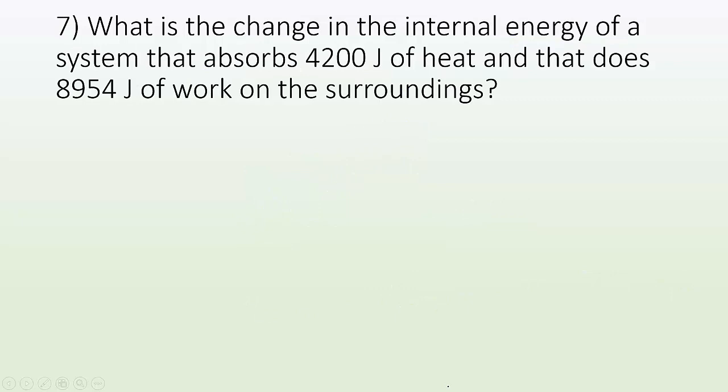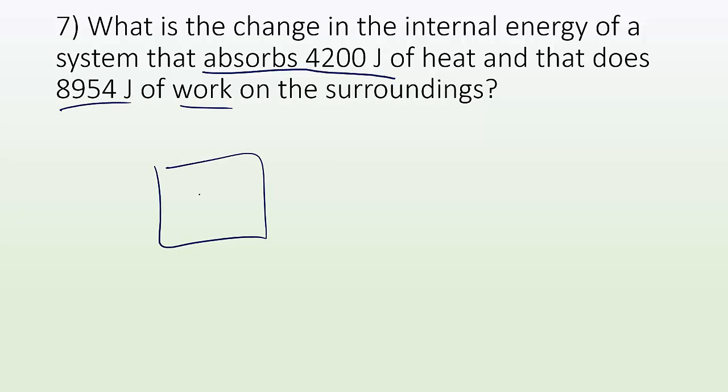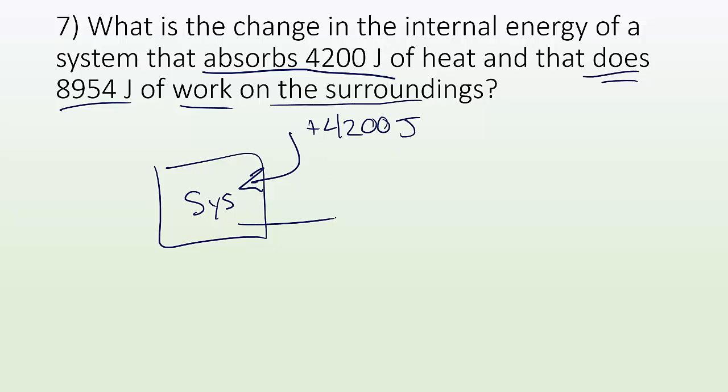7. What is the change in the internal energy of a system that absorbs, so again, this is absorbing heat, and does that much work on the surroundings? So again, draw my box, label it the system, and it's absorbing heat, so the heat's going into the system. So it's a positive value of 4,200 joules being put into the system. And again, it does work on the surroundings. So it's losing that energy.